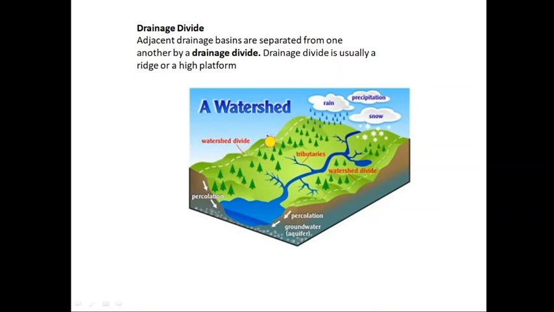Here in this slide we will discuss drainage divide or water divide. It is an elevated area such as mountains or upland which separates two drainage basins and is known as a water divide. On the other hand, a watershed describes an area of land that contains a common set of streams and rivers that all drain into a single large body of water, such as a large river, a lake or ocean, and is called a watershed.